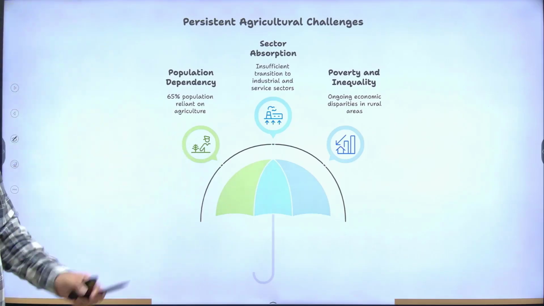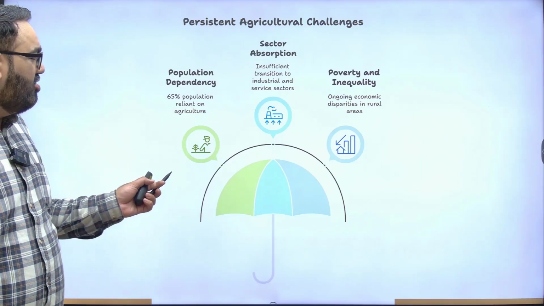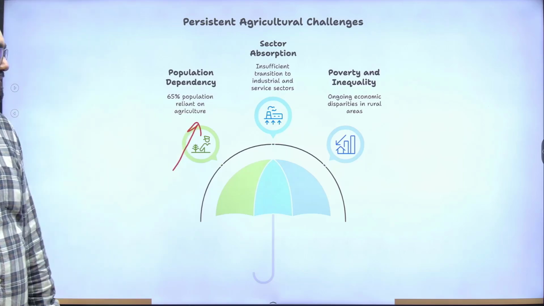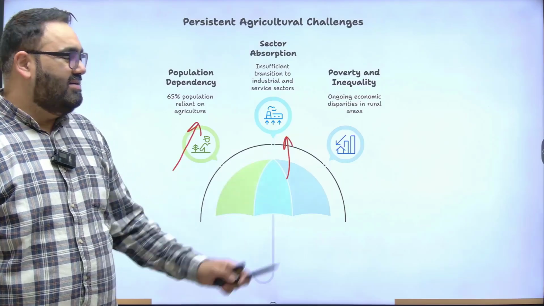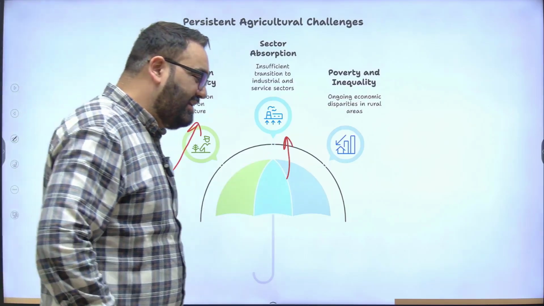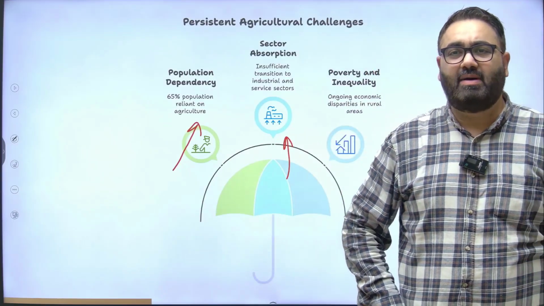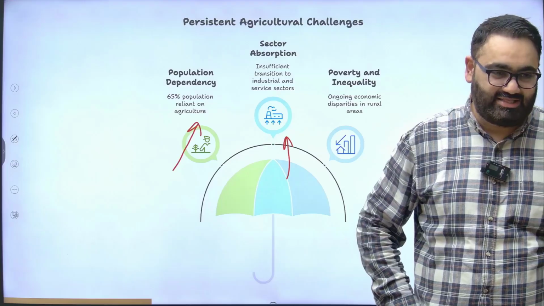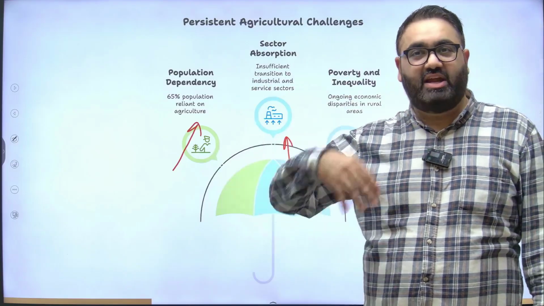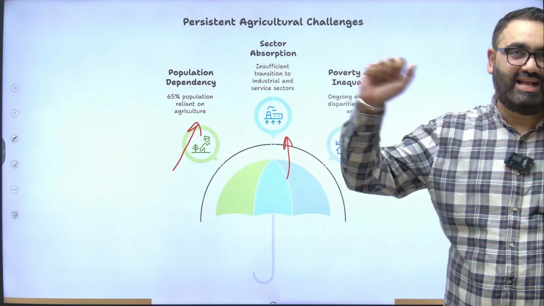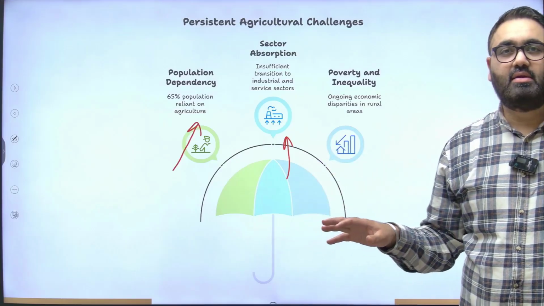These are some of the other challenges that the agriculture sector faces. Still, a humongous amount of our population depends on agriculture in some way or the other. There is not a good enough transition to other places. See, I'm not saying it doesn't require any skill, but agriculture is something that is taken up by people who do not have as many skills to get other jobs. So transitioning to manufacturing and other jobs that require more skills has not been seen. So there is a lack of transition, which is not a good thing.